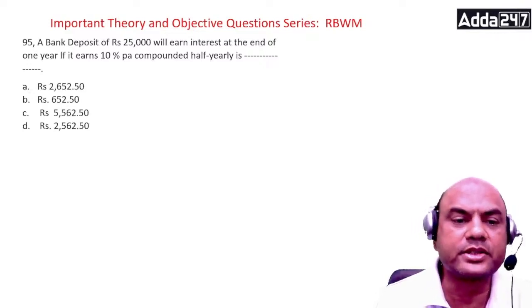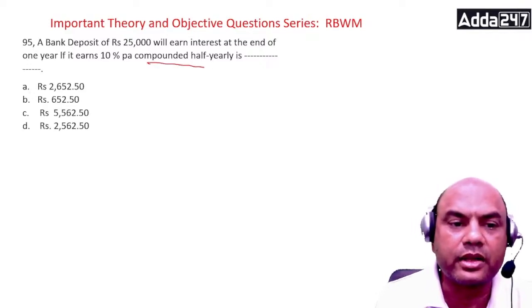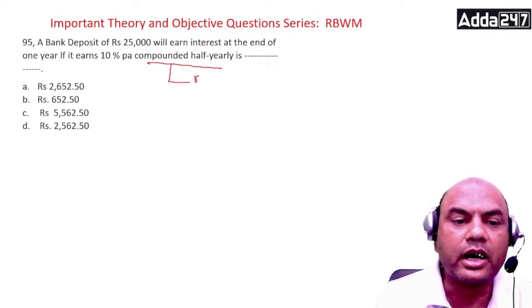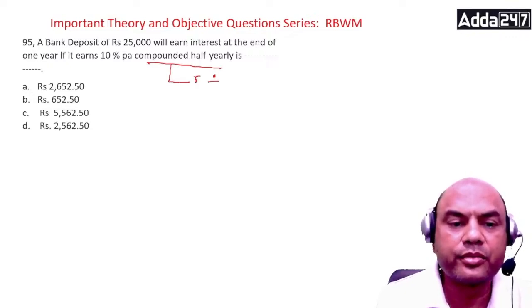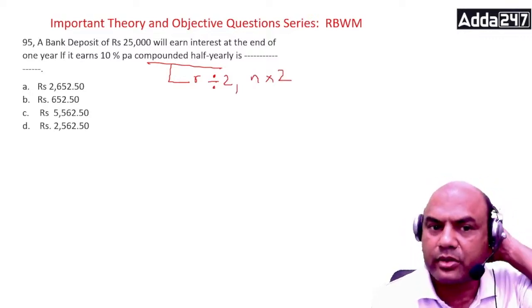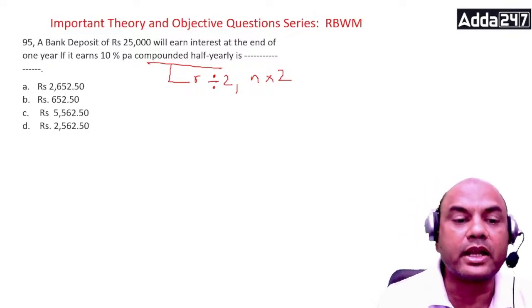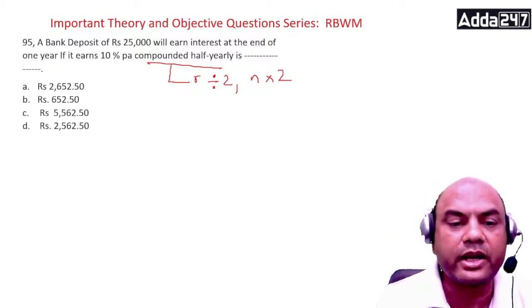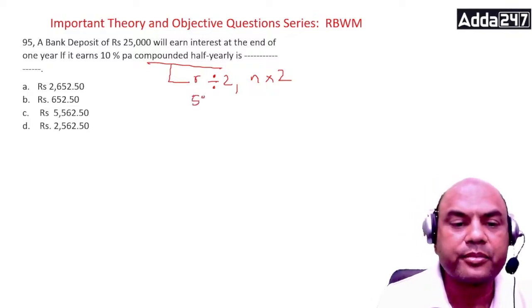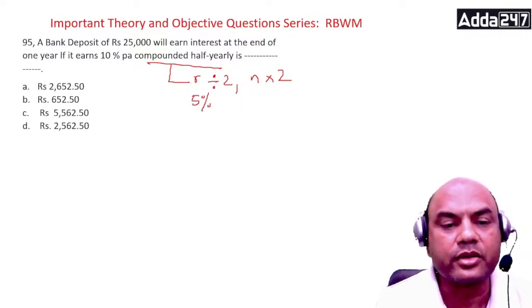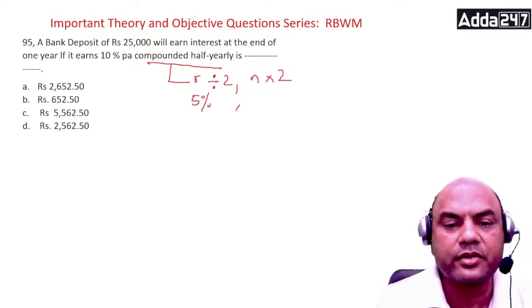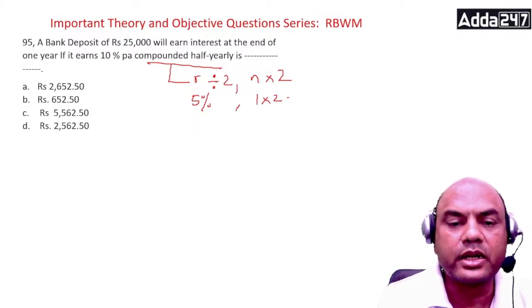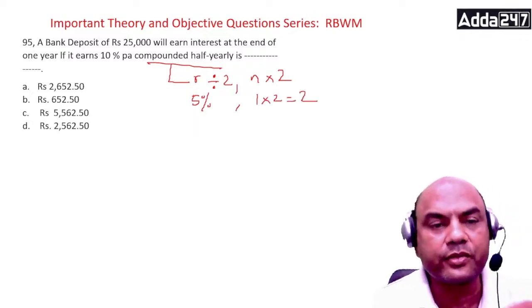Compounded half yearly. See this. Whenever you see compounded half yearly, this means R divided by 2, N multiplied by 2. Remember this. Now what is R given? R is 10%, so divide 10 by 2. So it is 5%. N is given as 1 year. So N, the period, is equal to 1 into 2, which is equal to 2. So these figures you have to take now.